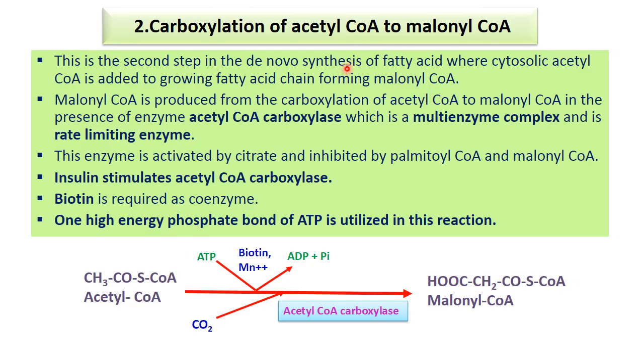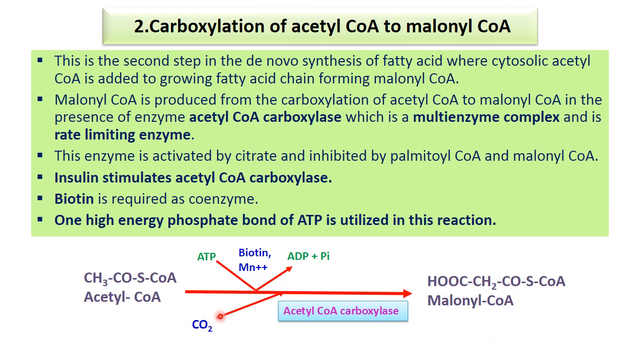Then in step 2 we can see the carboxylation of acetyl coenzyme A to malonyl coenzyme A. This is the second step in the de novo synthesis of fatty acid, where cytosolic acetyl coenzyme A is added to the growing fatty acid chain, forming malonyl coenzyme A. This malonyl coenzyme A is produced from the carboxylation of acetyl coenzyme A in the presence of the enzyme acetyl coenzyme A carboxylase, which converts the acetyl molecule into a malonyl molecule.